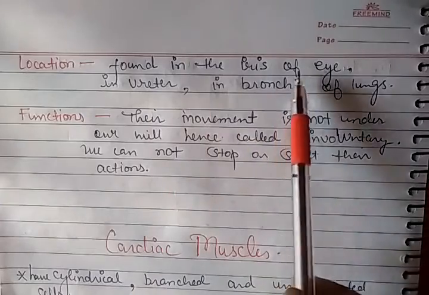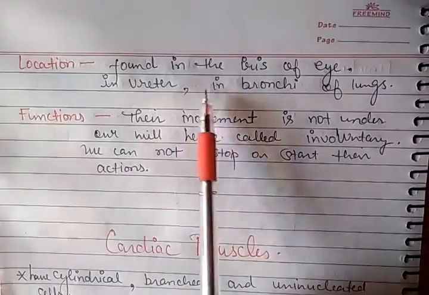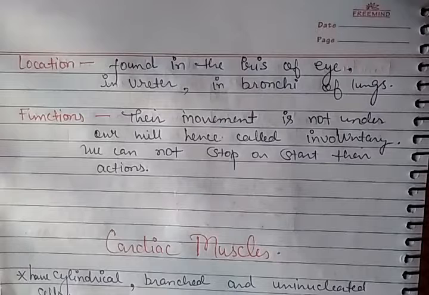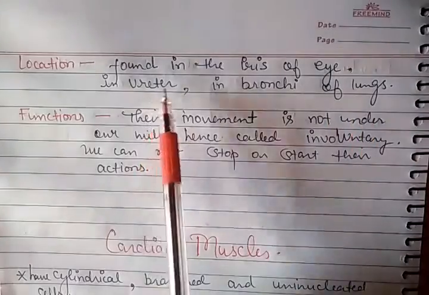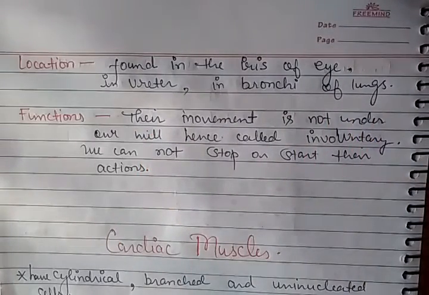They are found in the iris of the eye, in the ureter, in the bronchi of the lungs. If you notice, these organs or parts of organs are working without our conscious control.